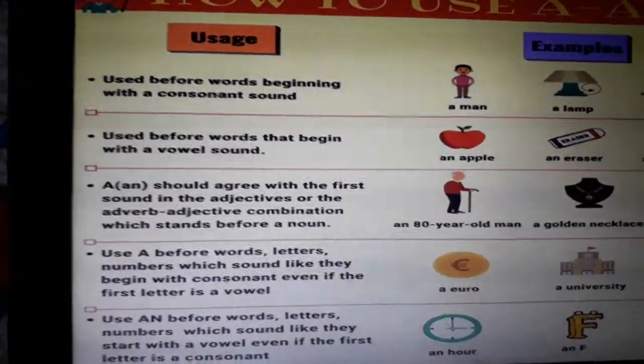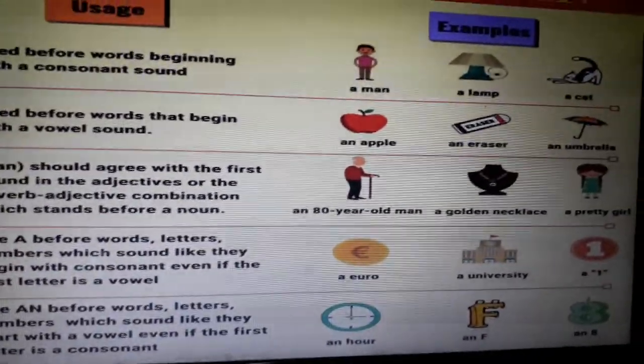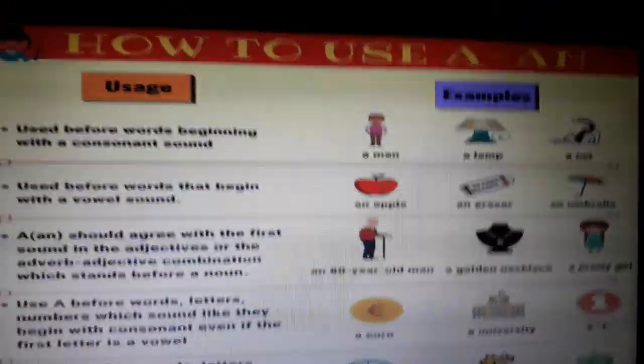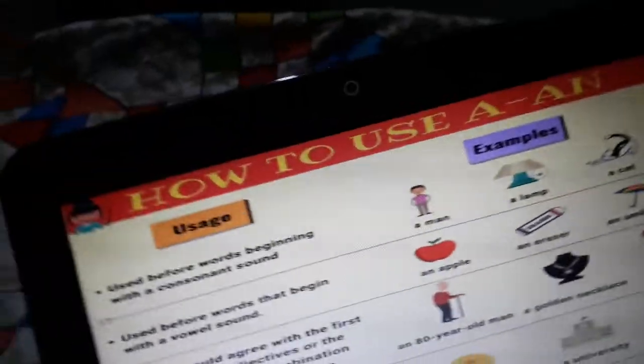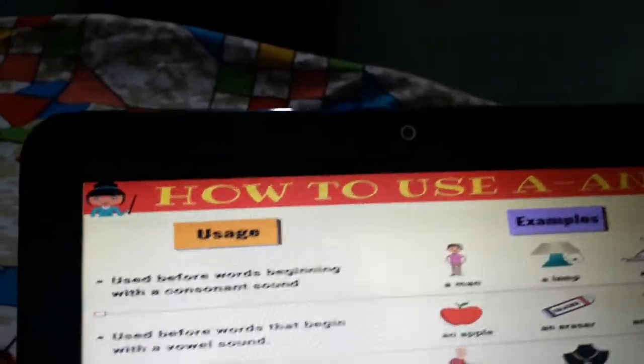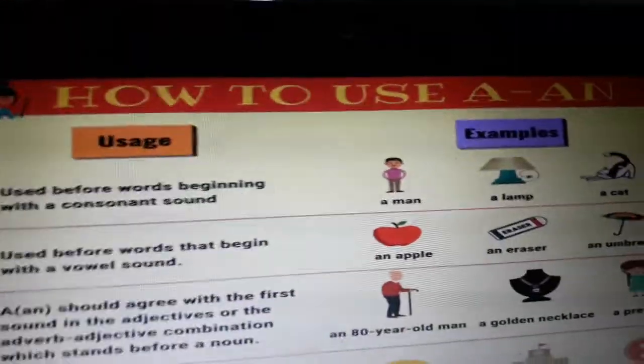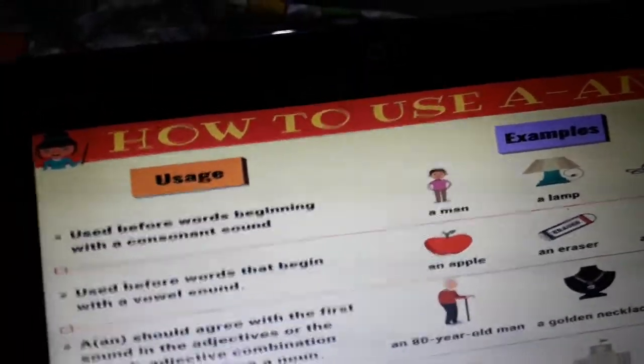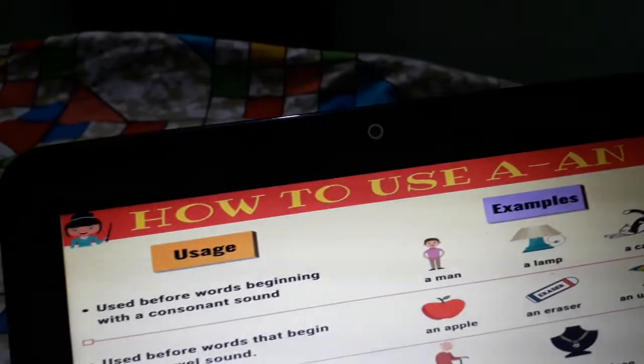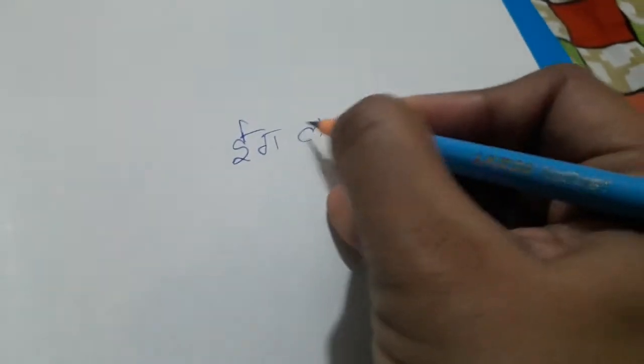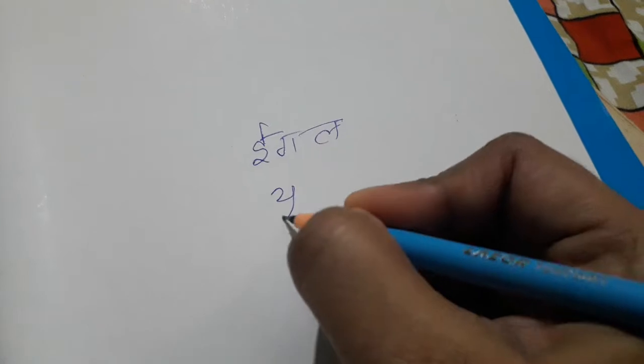If I write it in Hindi also, you will find the difference. I will show you how I am going to write eagle. See here. Eagle.